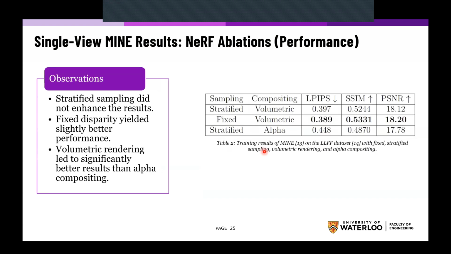Regarding the ablations of the NeRF, it was seen that stratified sampling did not actually enhance the results, as can be seen in the first 2 rows here. Fixed disparity or fixed sampling is a little bit better. Regarding volumetric rendering, when you compare the first and the last, it can be seen that volumetric rendering produces much better results than alpha-compositing, which means that volumetric rendering, borrowed from the NeRF approach, was really effective in achieving better performance in this method.